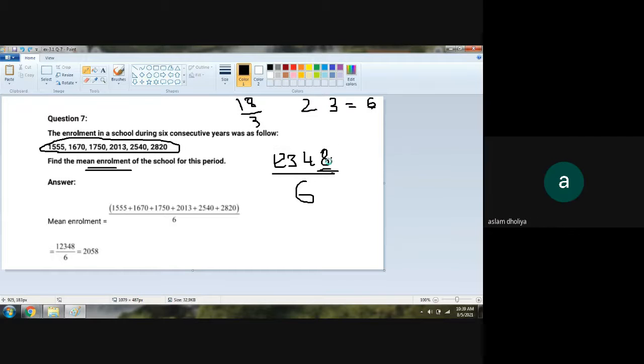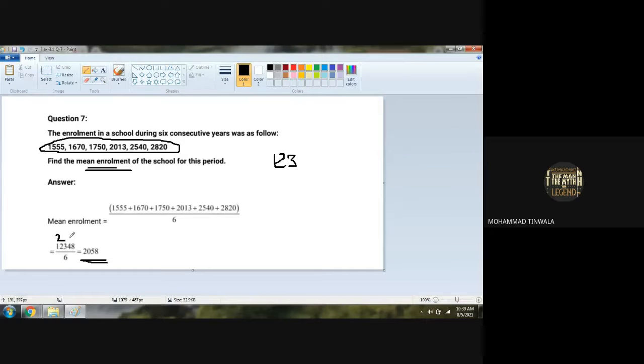So, the division of 12,348 divided by 6 is 2,058. 6 ones are 6, 6 twos are 12. So 2 will come here. In the 6 table, 3 does not come, so what will we put in place of 3? 0. So we take 34 together. 6 fives are 30. 34 minus 30 will be 4 left. So it will be covering 48. 6 eights are 48. Any doubt here, girls? No, sir.